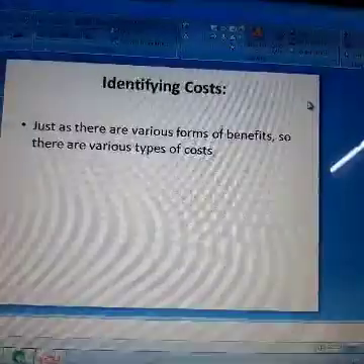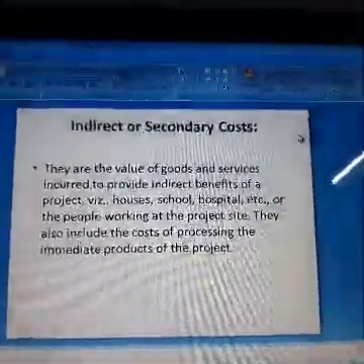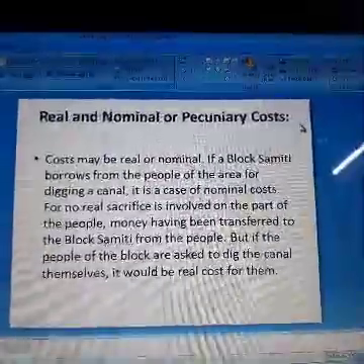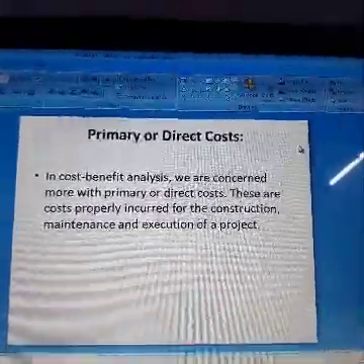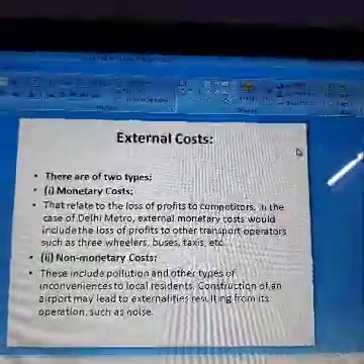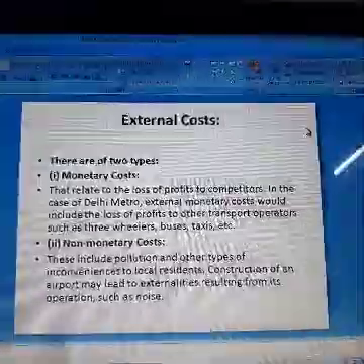Identifying costs. Just as there are various forms of benefits, so there are various types of costs: project cost, indirect or secondary cost, real and nominal cost, primary or direct cost, external cost. There are two types of cost: monetary and non-monetary cost.